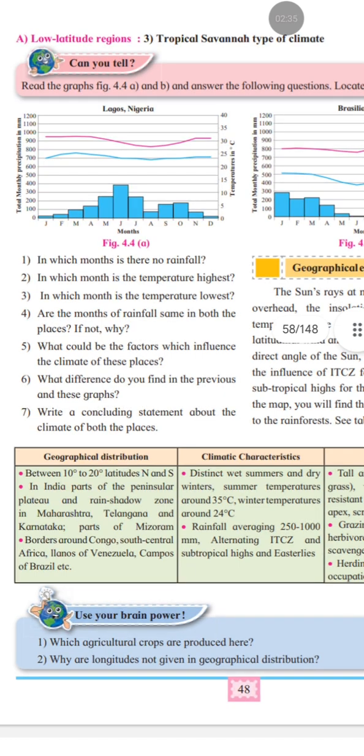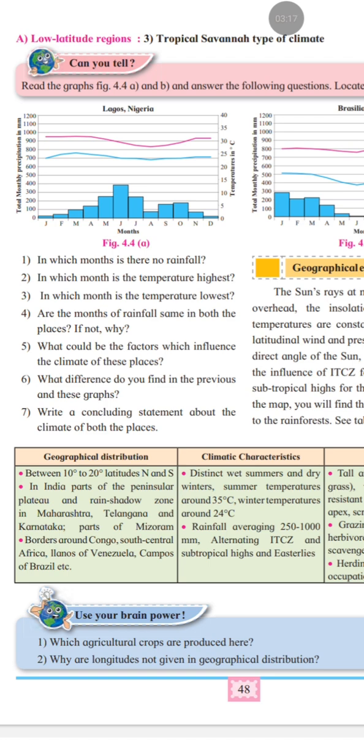Fifth question is, what difference do you find in the previous and these graphs? First, monthly precipitation is light in Mangaluru in the months of June, July, August, and that of Cairns in the months of January, February, and March. Whereas now you see in these graphs of the equatorial region, precipitation is experienced throughout the year. From the graph of monsoon climate, we find that maximum precipitation is during the months of June to September.